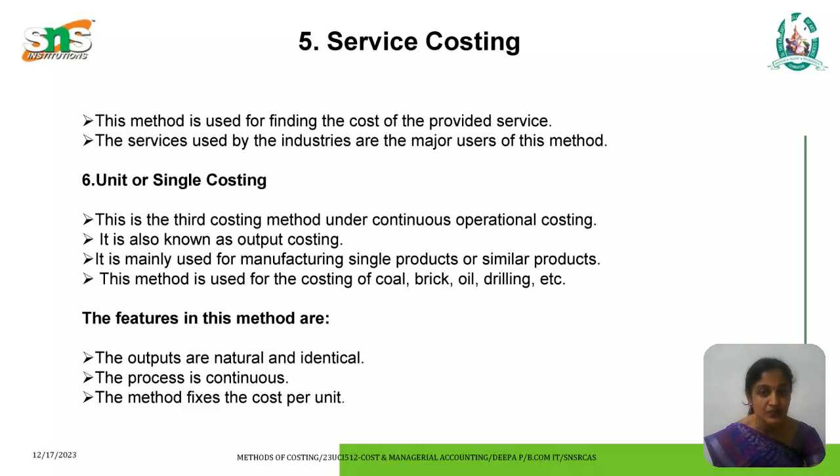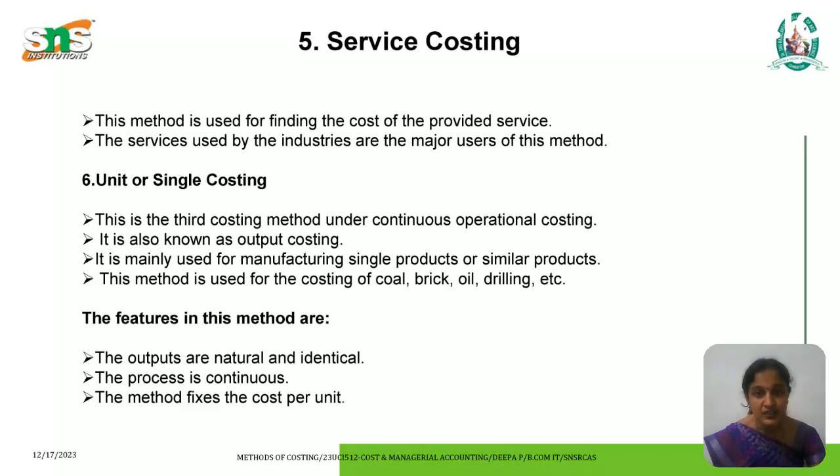It is mainly used for manufacturing single products or similar products. It is used for costing of coal, brick, oil, drilling, etc. It has some features. They are: the outputs are natural and identical. The process is continuous. The method fixes the cost per unit.